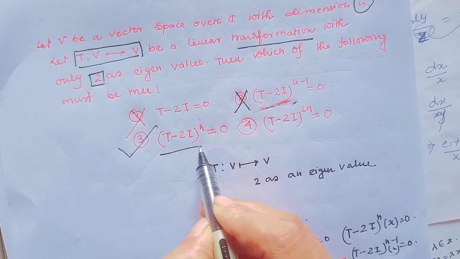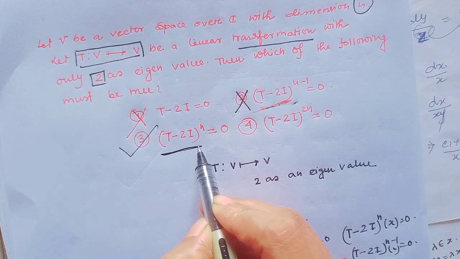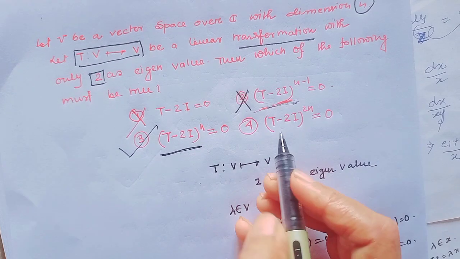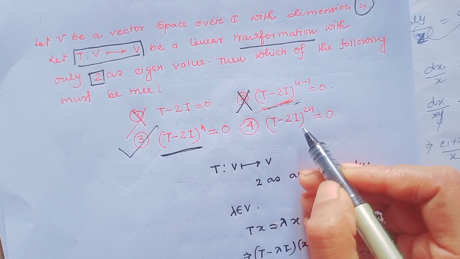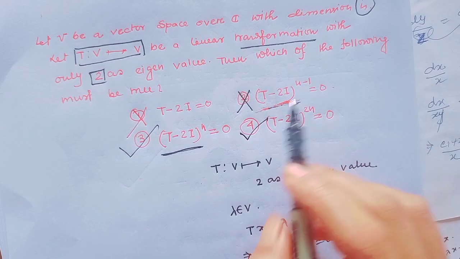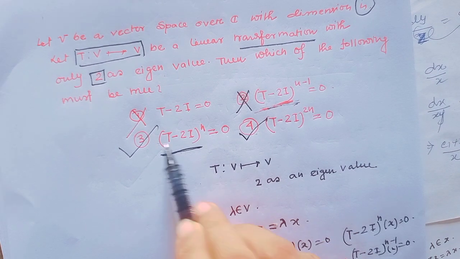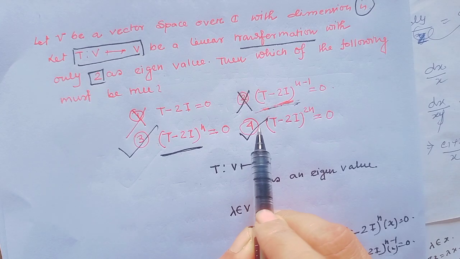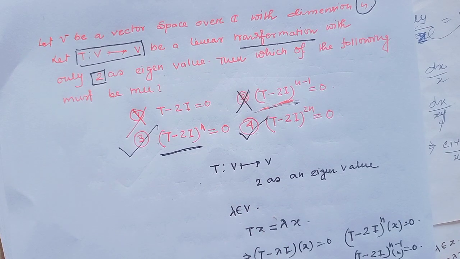And since (T minus 2I) to the power n equals 0 by definition, obviously (T minus 2I) to the power 2n would also be equal to 0. That means option 3 and option 4 are the right options. I hope all my viewers have understood this question clearly. Okay?